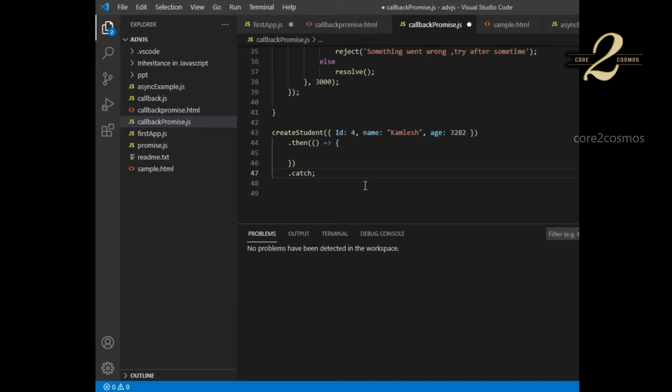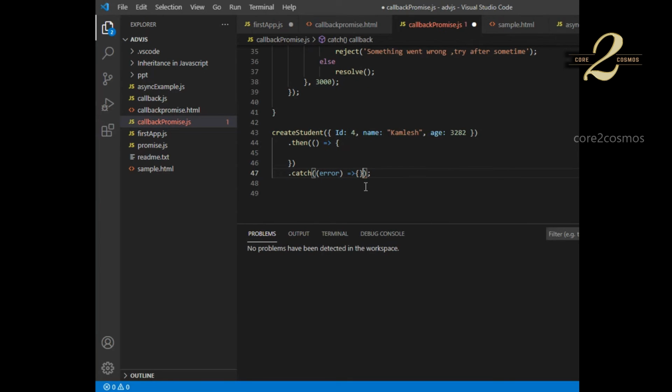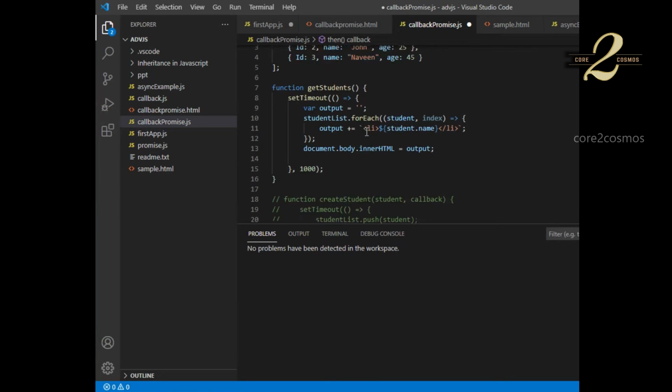If there are any errors, we can handle them here as well. Whatever you want to do in case of error, and what I should do in case of a successful call, right? If it is a successful call, I should call the get student.